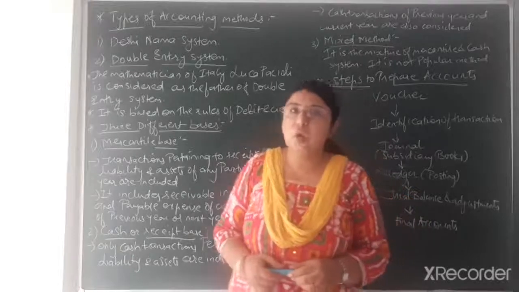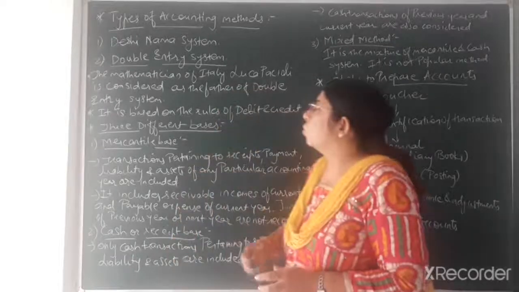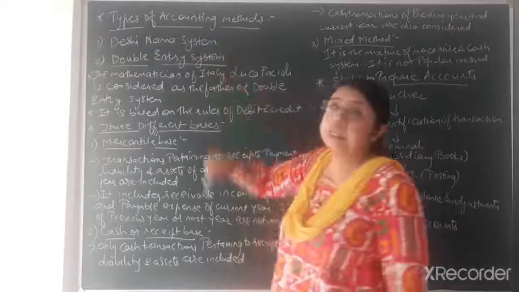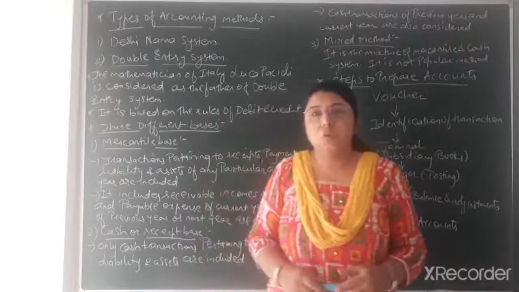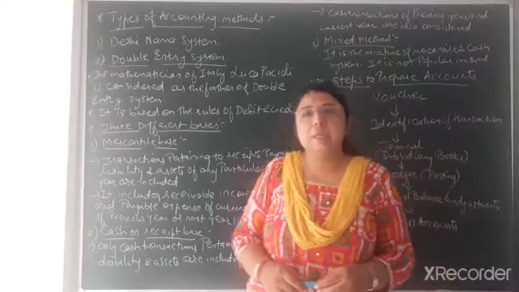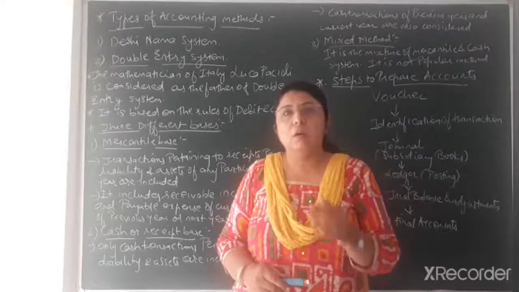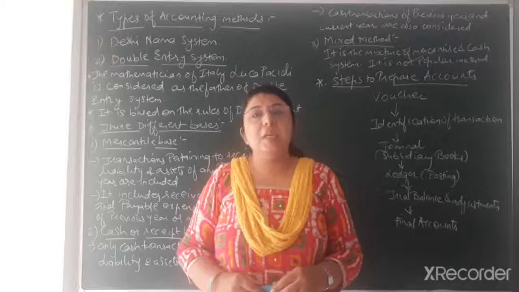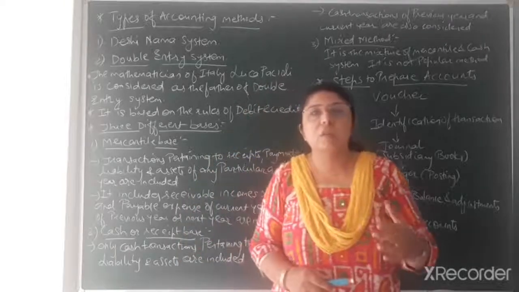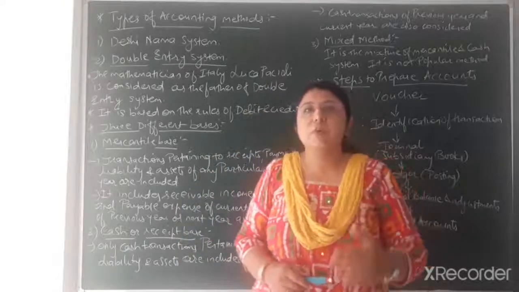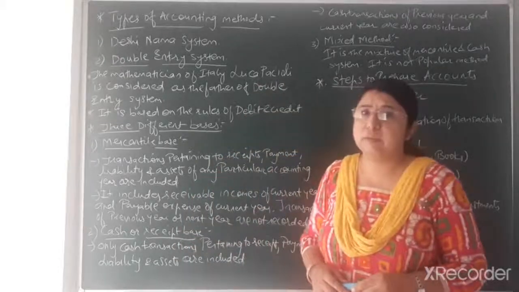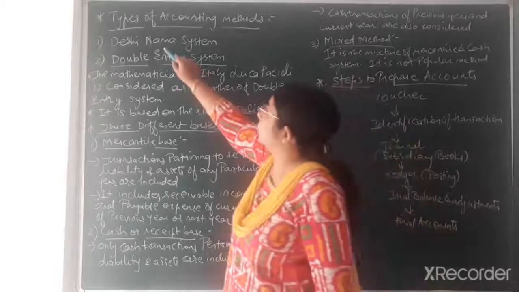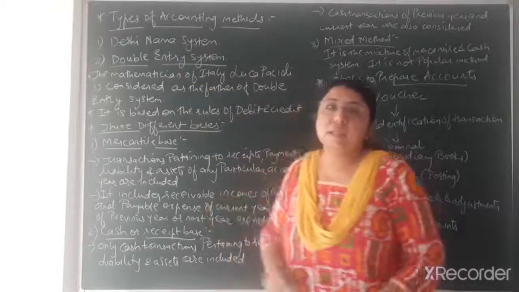In that, the first topic, as you can see in your textbook also, is types of accounting methods. Now, after understanding the terminology, the next topic that we are going to study is which method of accounting can be utilized, or which are the accounting methods through which we can prepare the books of accounts. Okay, so there are basically two methods of accounting, that is Deshi Nama system and the second one, double entry system.